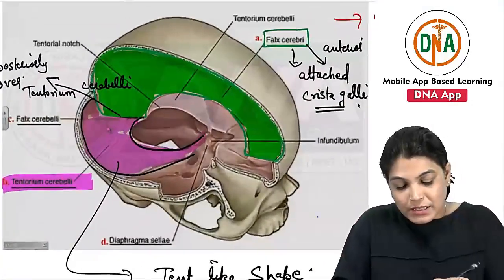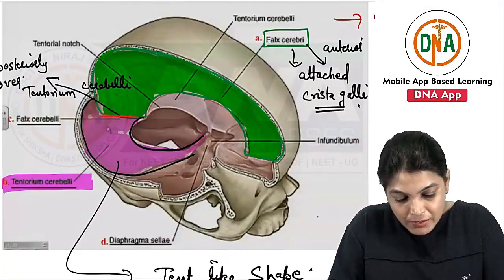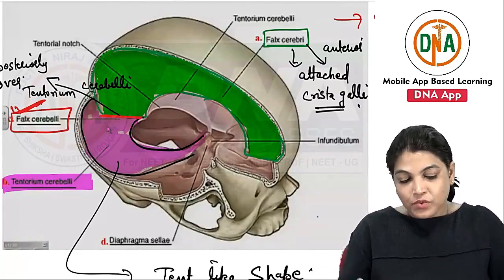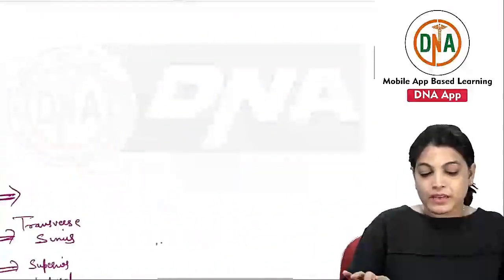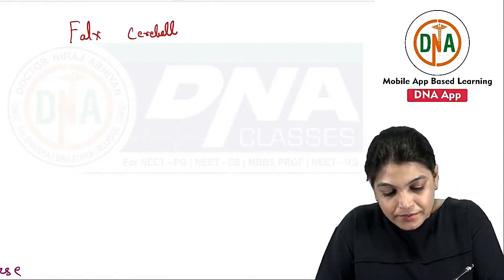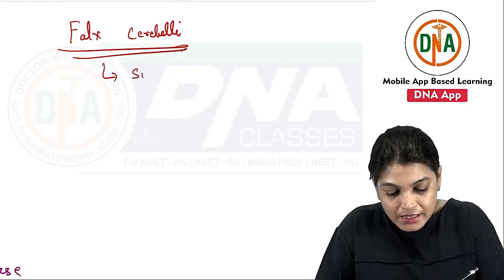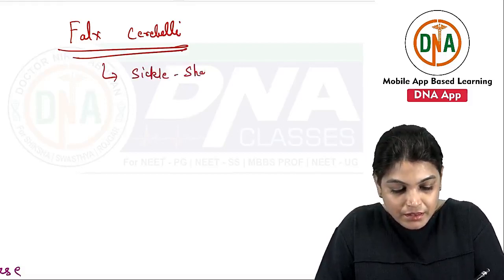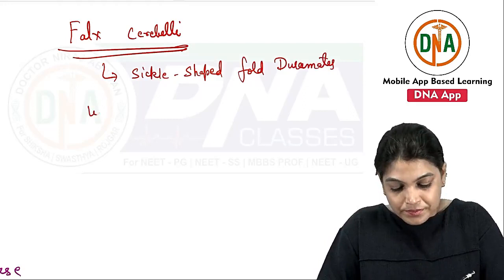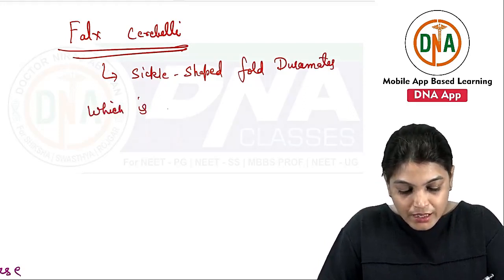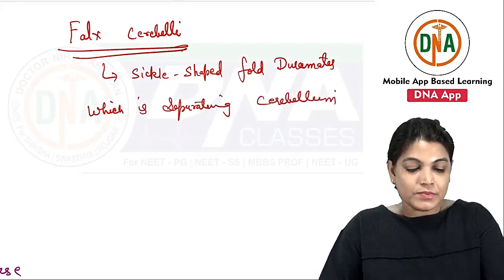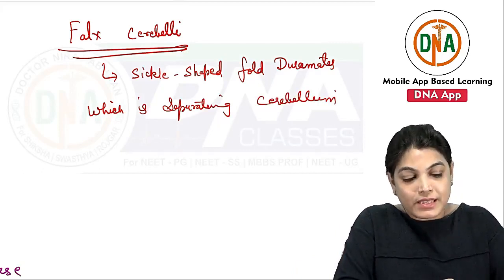It's not so clear here, but the attachment you can see here will be the falx cerebelli. Falx cerebelli is a sickle-shaped fold of dura mater which is separating the cerebellar hemispheres.